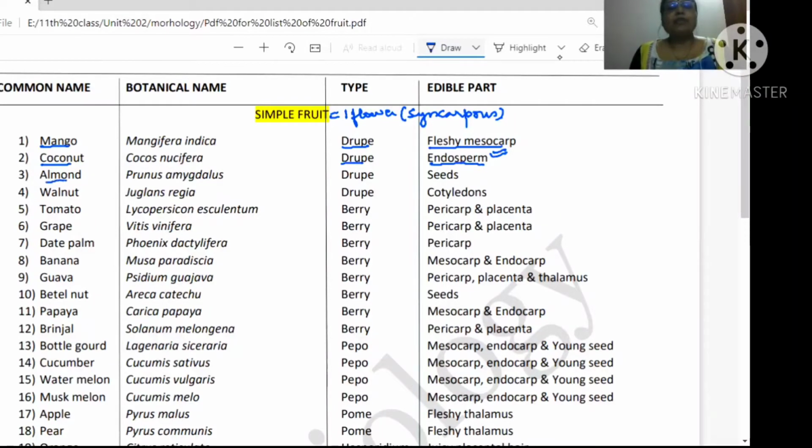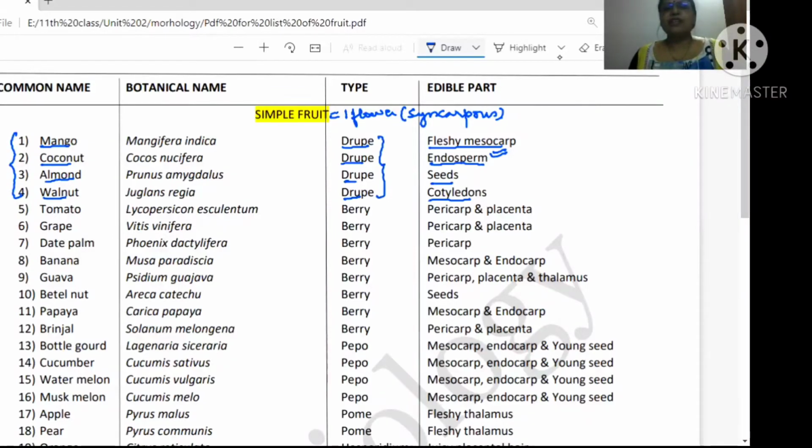Then is the almond. Almond biological name is Prunus amygdalus. It is also a drupe fruit and its edible part is seed. Walnut, which is known as Juglans regia, is also a type of drupe and its edible part is cotyledon. So here I have given the 4 examples with respect to the drupe fruits. Is it clear? So these are the 4 examples for the drupe fruits.